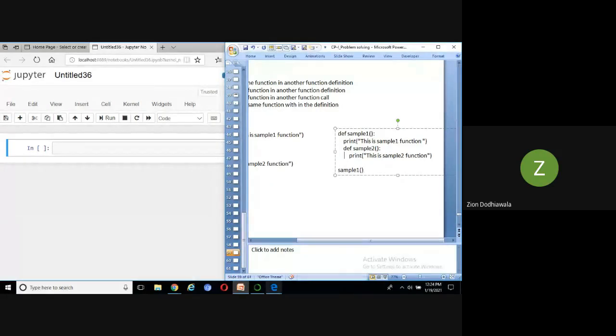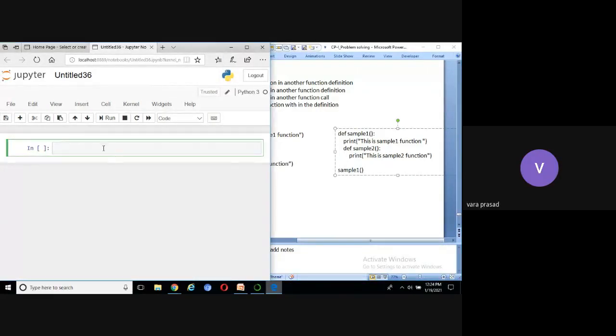I'm going to type the program here. You can see sample1, a print statement: this is sample1 function.